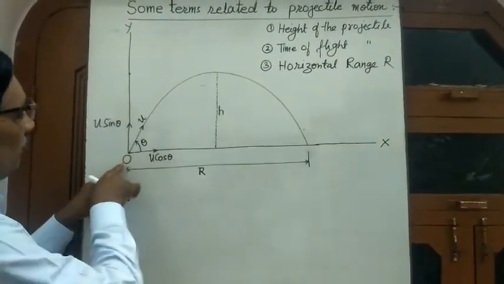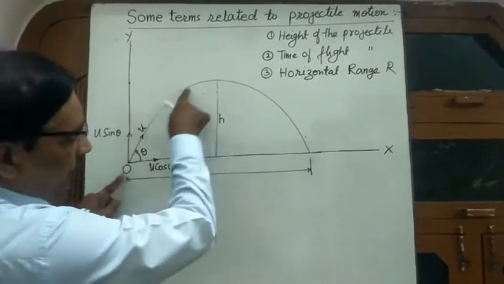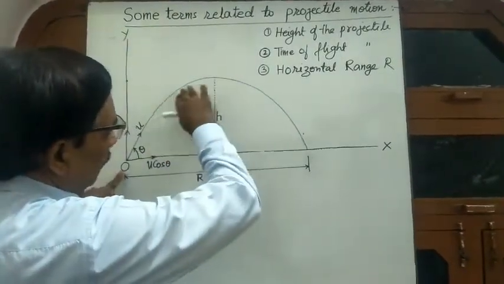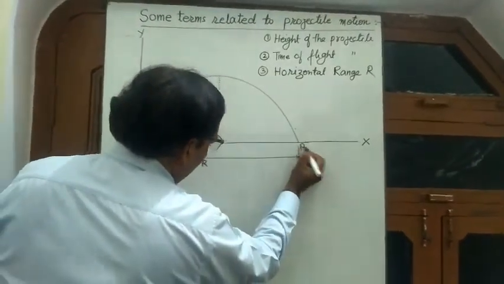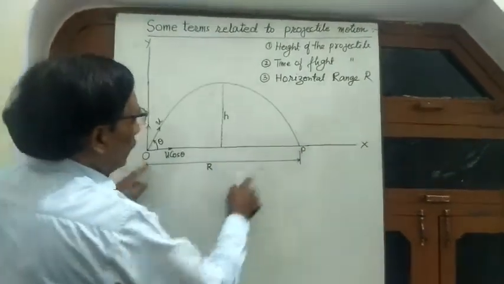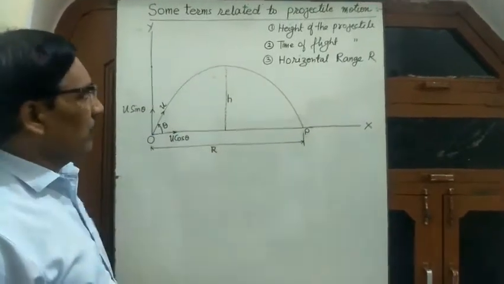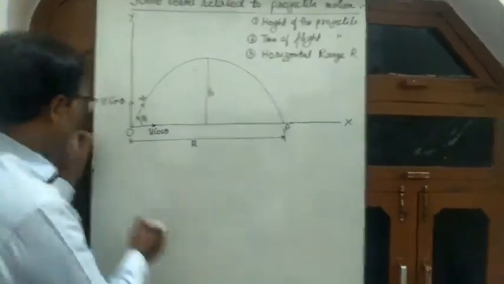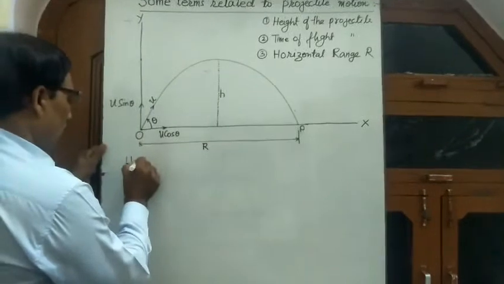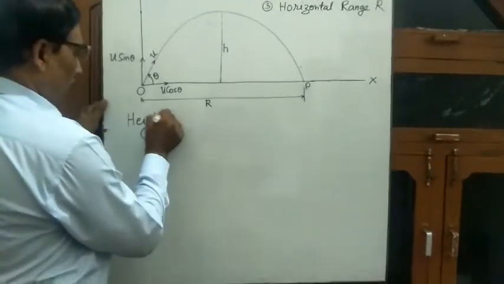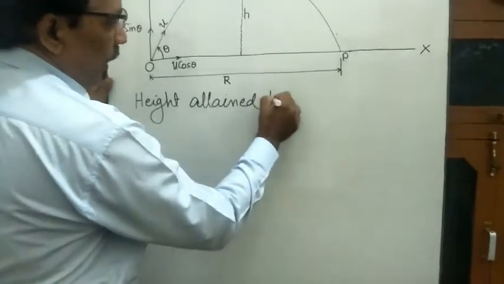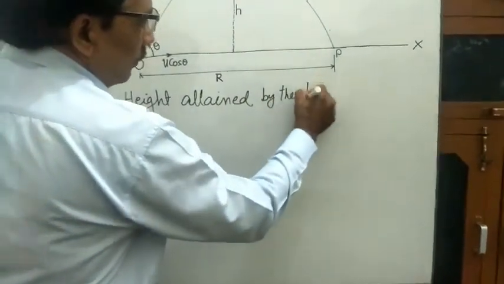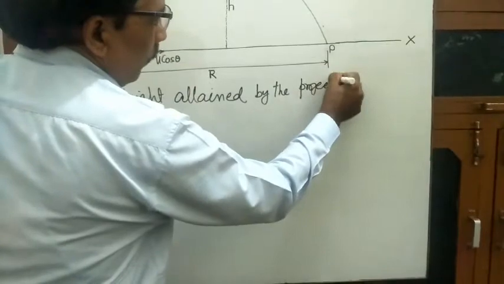We have thrown the stone from this point and it hits the ground after traveling along this path at this position, say at this point P. So this OP is the horizontal range. So first come to height attained by the projectile.